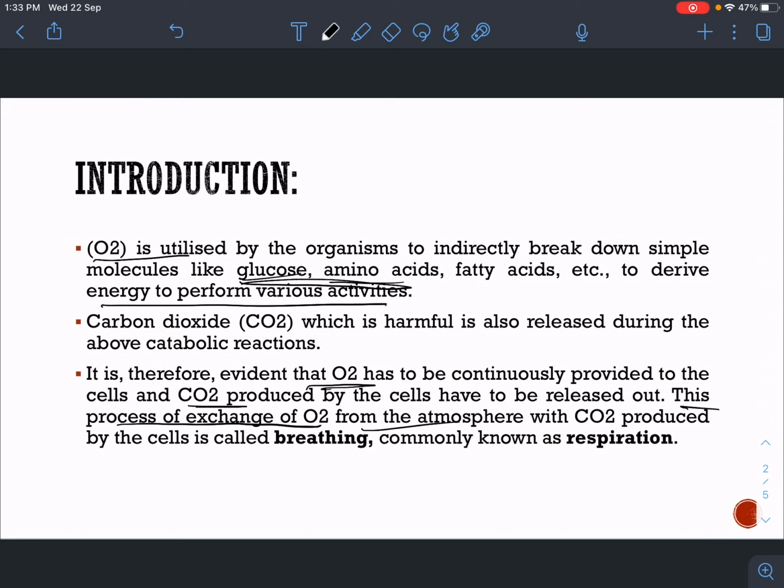We get oxygen from our atmosphere, and the atmosphere receives the CO2 produced by the cell. So breathing or respiration is a process in which the oxygen that we get from the atmosphere is exchanged with CO2, which is produced in the cell as a byproduct, and then this CO2 is released through respiration from outside our body.